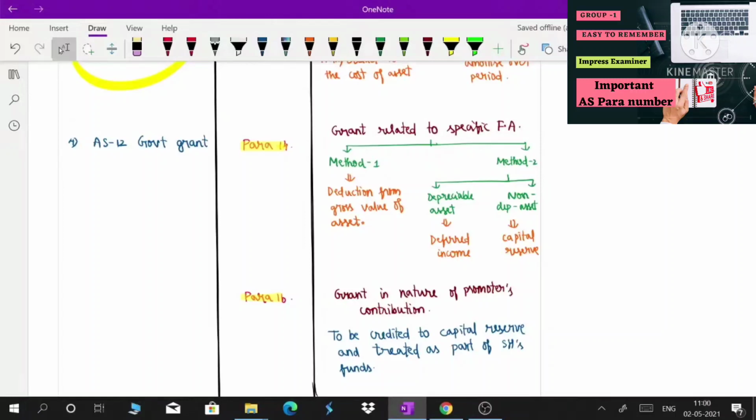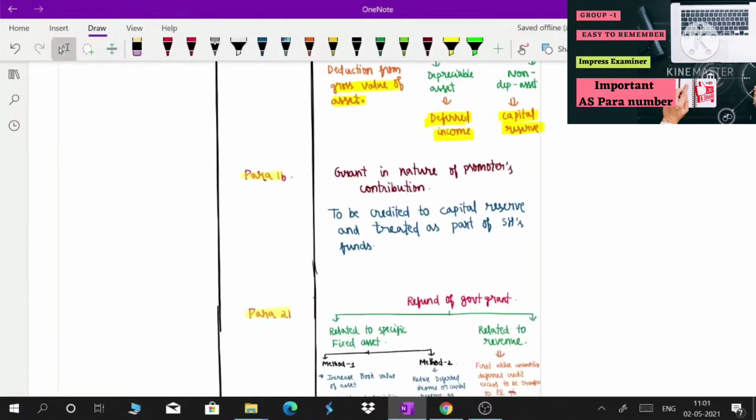Then AS12. There are a total of 3 para numbers in AS12, of which the very important one is para number 14, grants related to specific fixed assets. There are 2 methods of treating government grants. The first method is to deduct from the gross value of the asset. The second method, if it is a depreciable asset, is to treat it as deferred income, then charge it to the P&L account yearly over a period of time in the form of depreciation. If it is a non-depreciable asset, it comes under method 2, and a capital reserve needs to be formed for the amount of the government grant given.